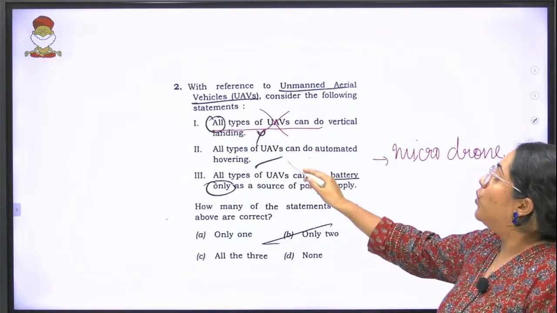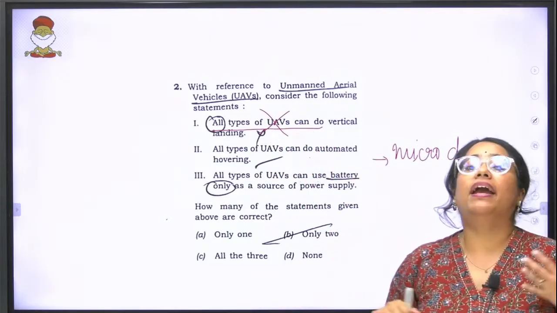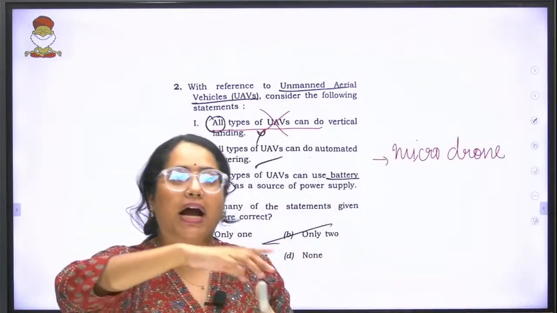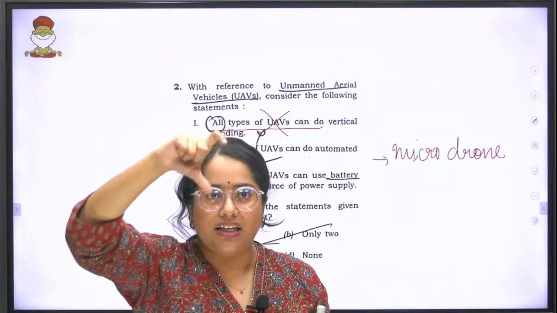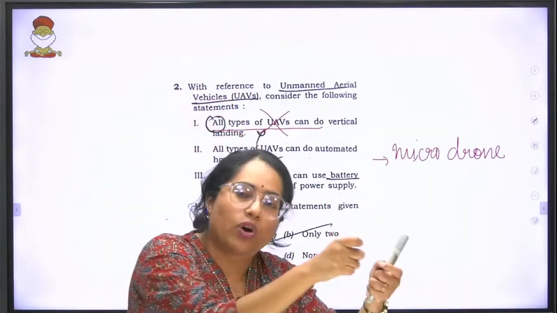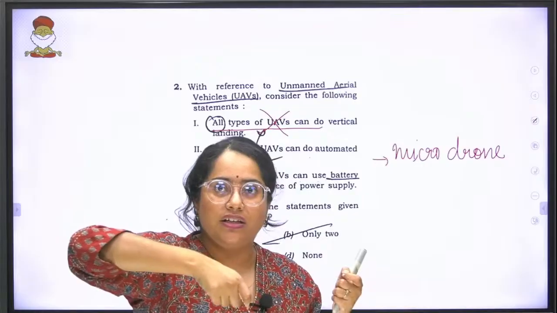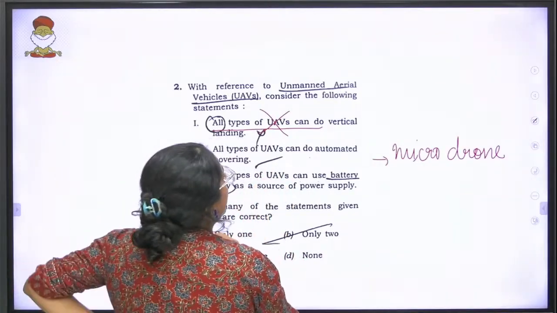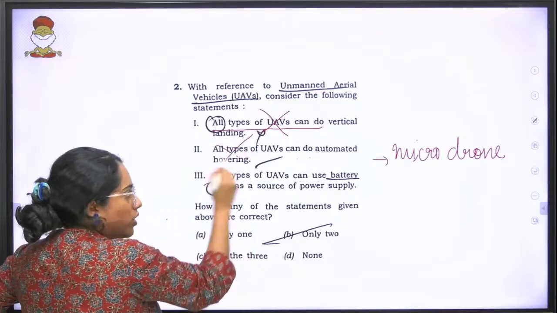All types of UAVs can do automated hovering. Automated hovering means moving over an area by the fixed designated points that are there. You already program the drone to move in a certain area. But again, not all unmanned aerial vehicles can do that. So again, that is wrong.